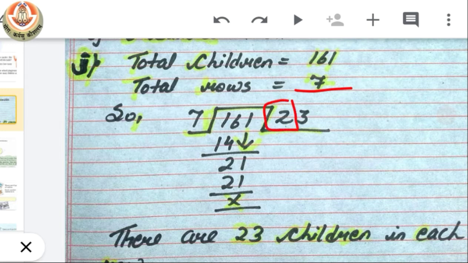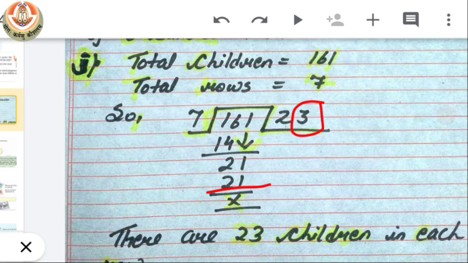So we will take 16 first. We all know that 7 multiplied by 2 is 14. When we subtract 14 from 16, we will have 2 here. Now we will take this 1 also here, so it will become 21. Now 7 into 3 gives us 21. So we will have 21 here and we have no children left.